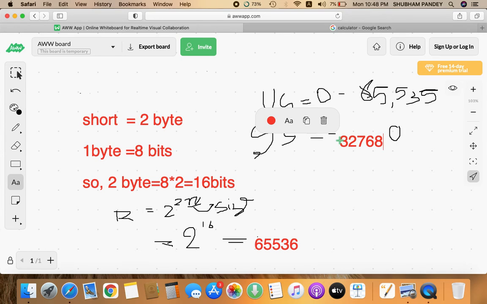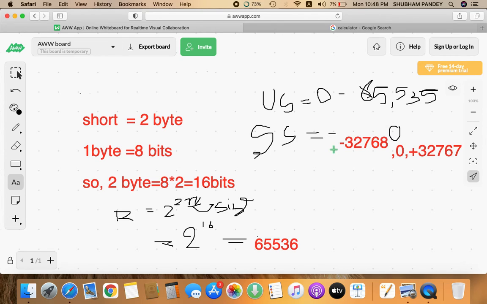So from minus 32,768, 0 is also included, and from 0 it is going to increase till positive 32,767. Now I will tell you why 67 is there.